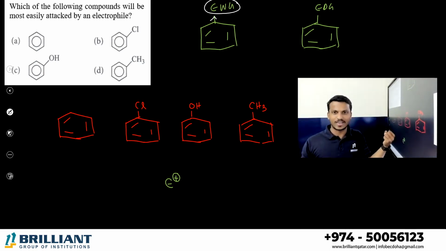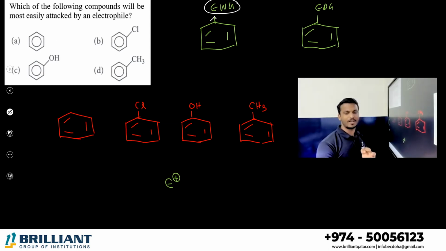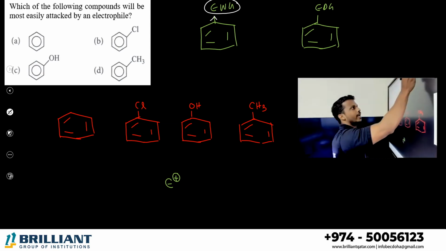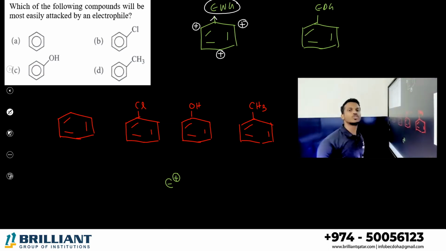You studied the resonance structures. While drawing the resonance structure of any electron withdrawing group on benzene ring, for example nitrobenzene, cyanobenzene, benzaldehyde, etc., you can see that the ortho and para positions have positive charge. What is the positive charge meaning? Electron deficient.